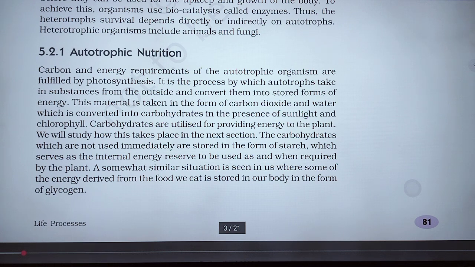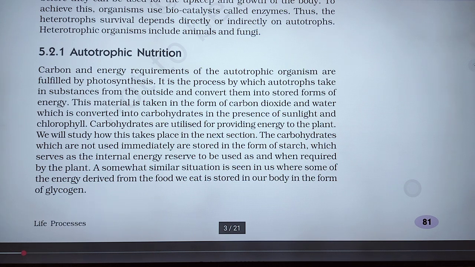The carbohydrates are utilized for providing energy in the plant. We will study how this takes place in the next section.